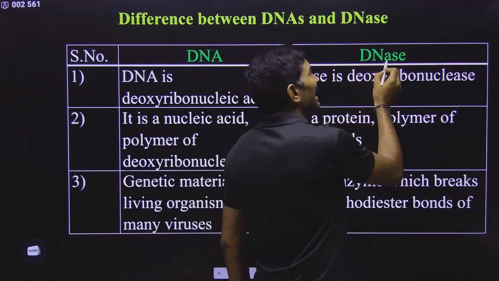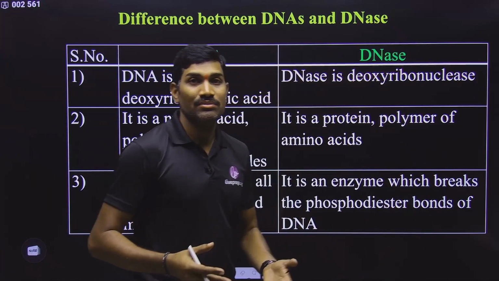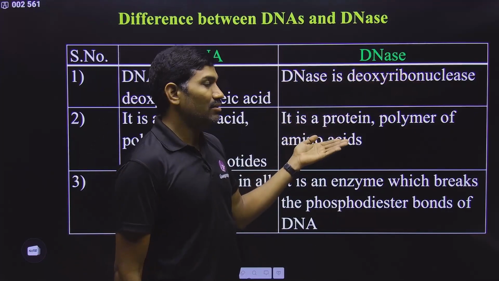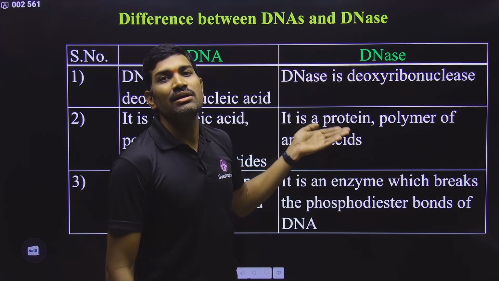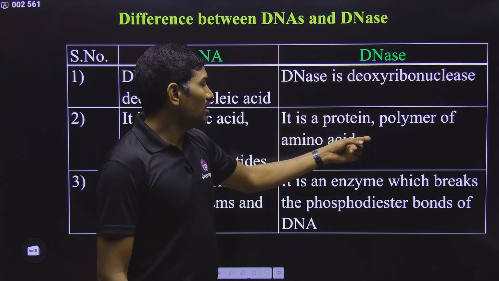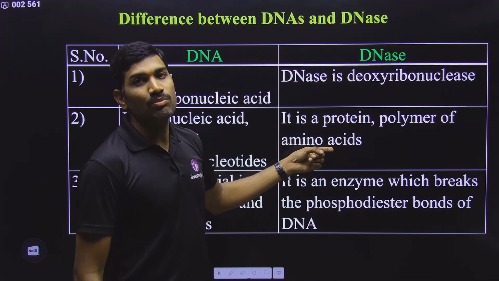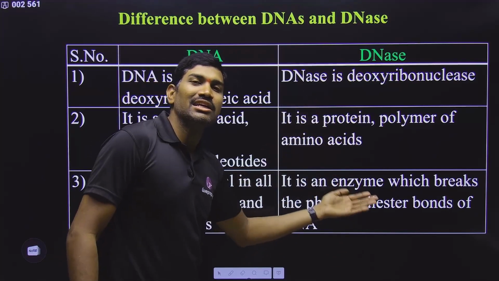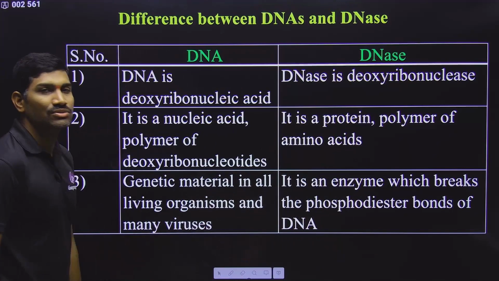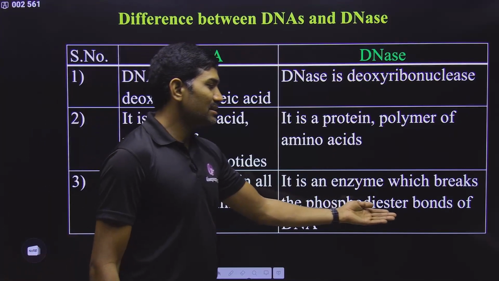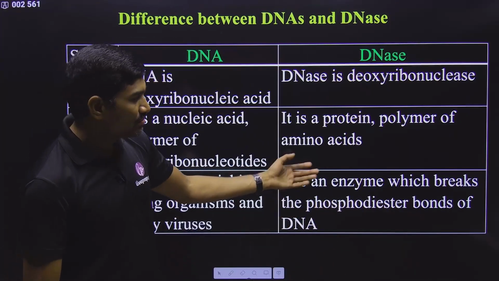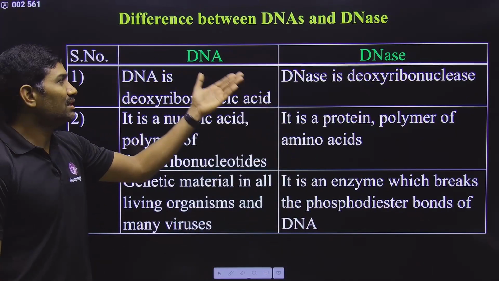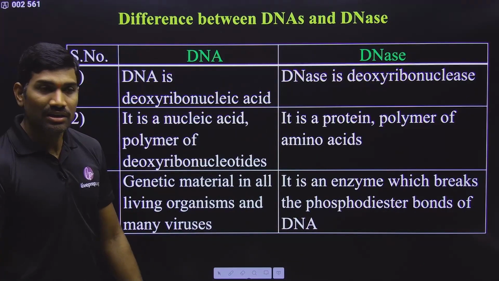But what is this DNase? The ASE indicates an enzyme, and it is deoxyribonuclease. Since it is an enzyme, it is a protein. Protein means it is a polymer of amino acids. It is not a polymer of nucleotides, it is a polymer of amino acids. And what is its function? It will break the DNA into small fragments. How is it breaking? It is breaking exactly the phosphodiester bonds. In this way, it breaks the DNA into small fragments. These are the important differences between DNA and DNase. Clear? Very good.